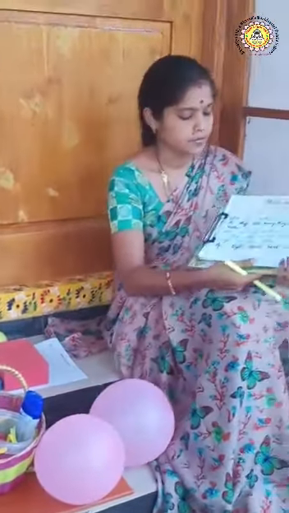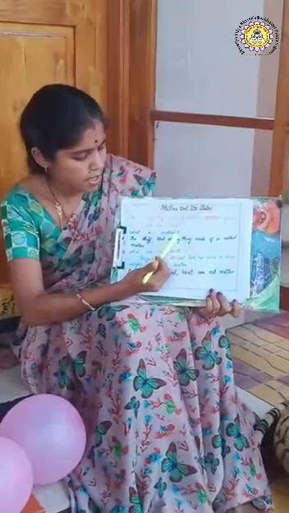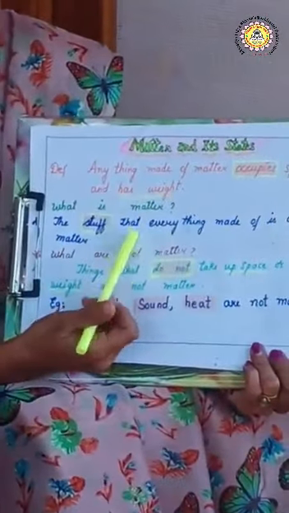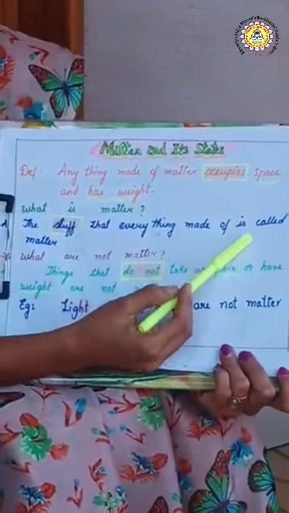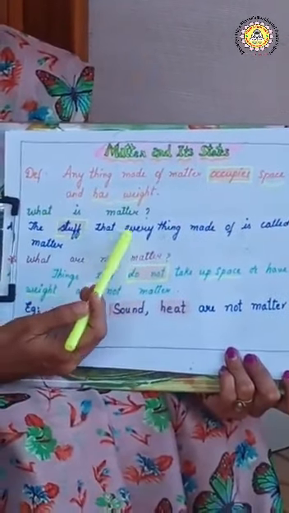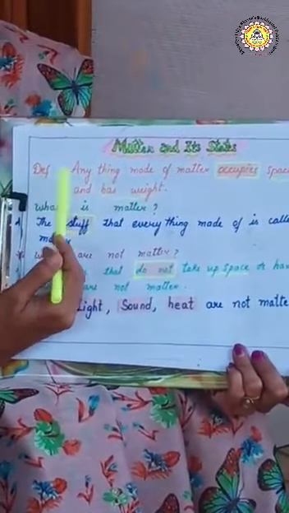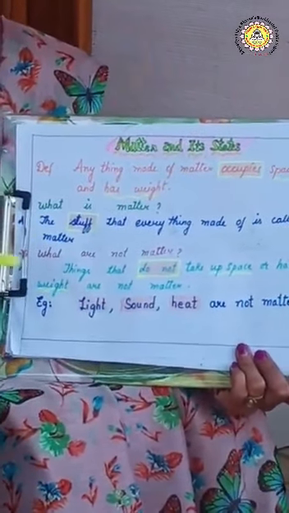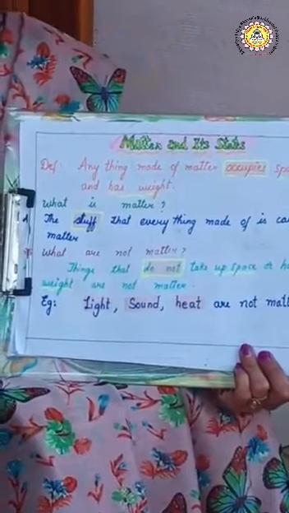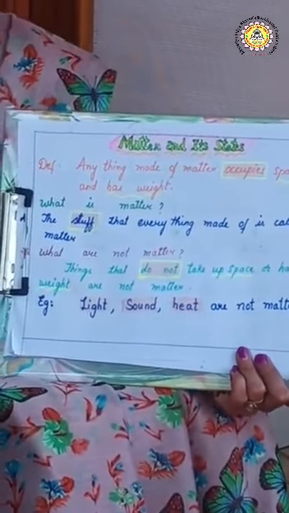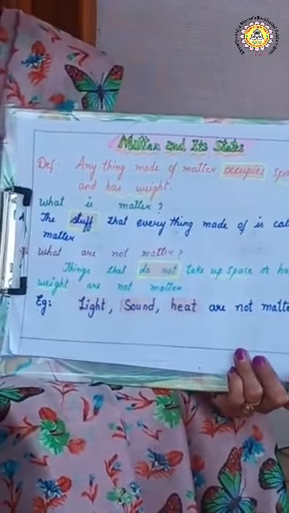Let me show you. See here, children, what is matter? The stuff that everything is made of is called matter. Now, how can you say that it is matter? How can you define that? You can confirm that this is made up of matter and this is not made up of matter. How can you confirm?